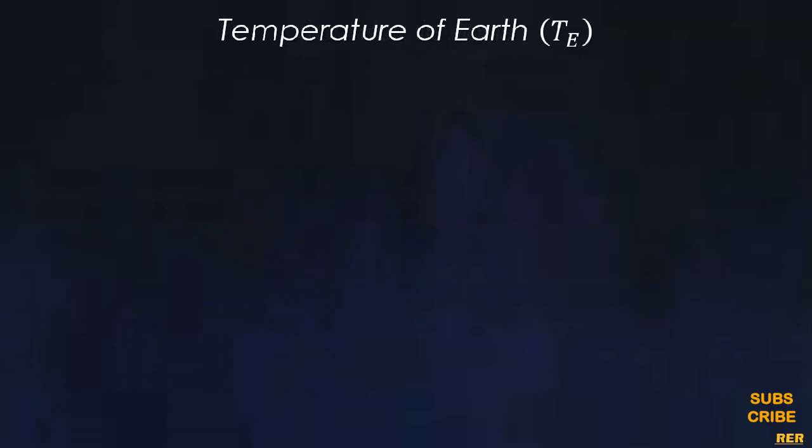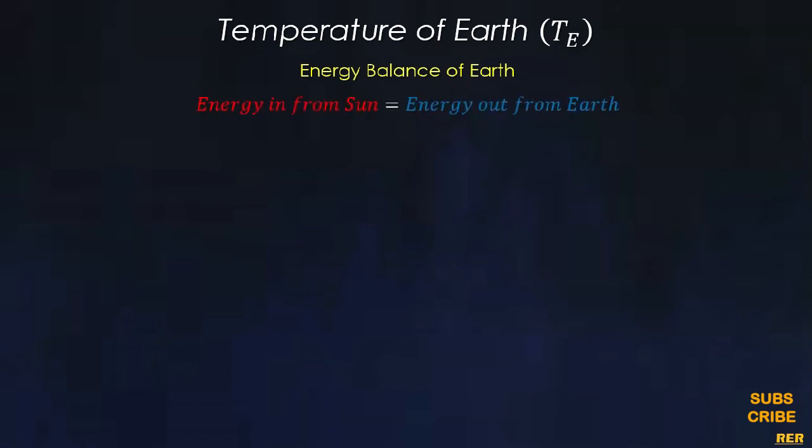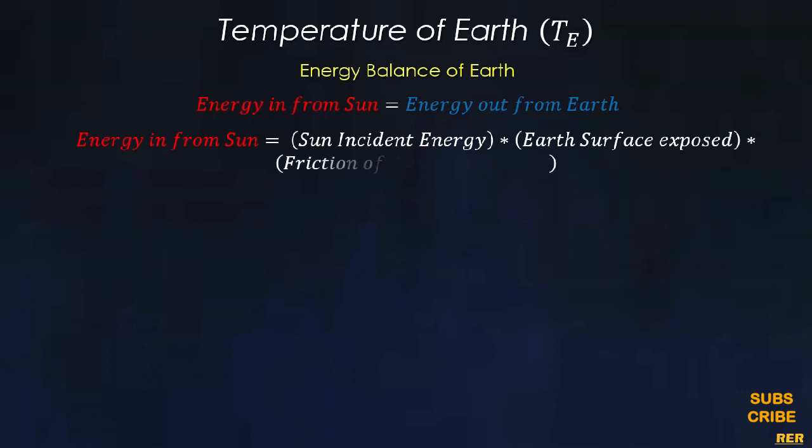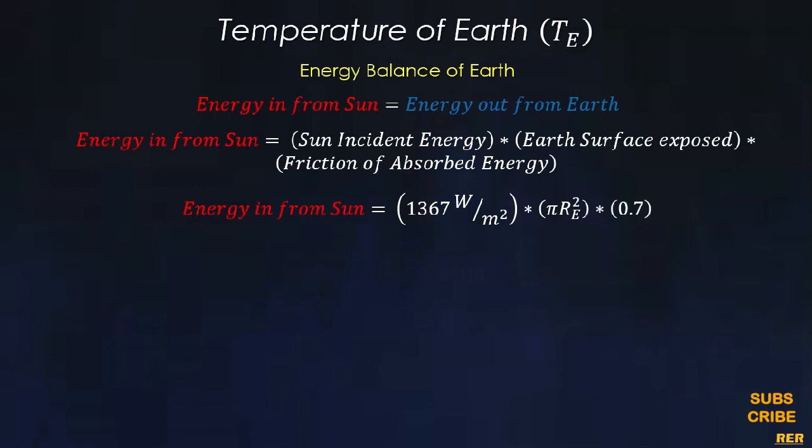To calculate the temperature of the Earth, we use the energy balance of the Earth, which is energy in from the Sun equals energy out from the Earth. Now energy in from the Sun we calculate by using this expression, which is Sun incident energy times the Earth surface exposed to the Sun times the fraction of absorbed energy by various surfaces of the Earth.